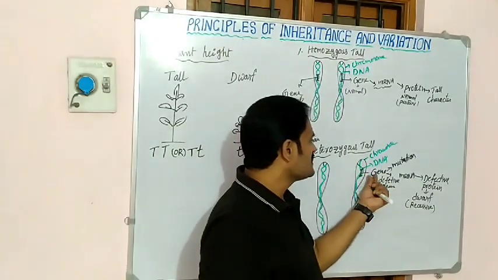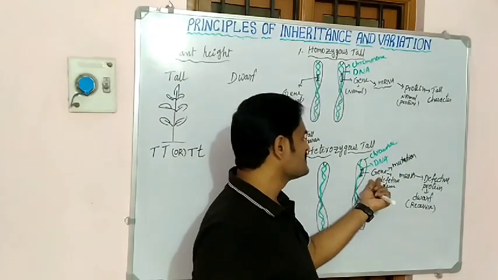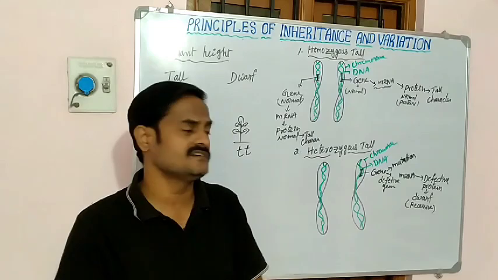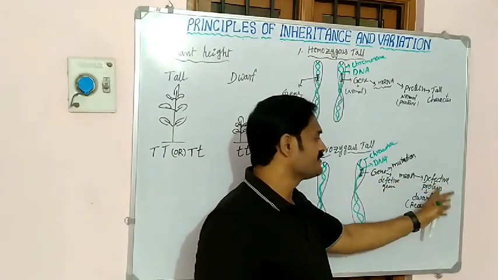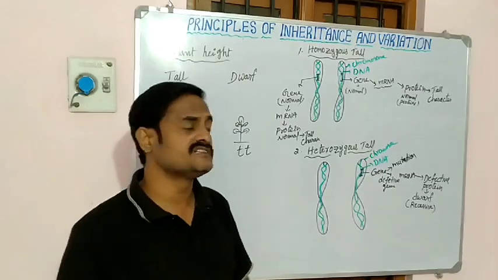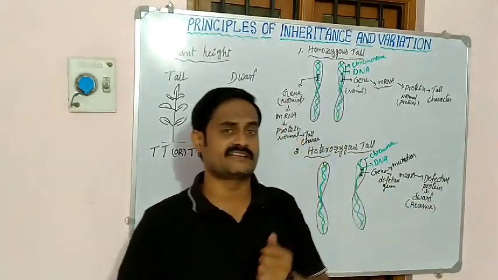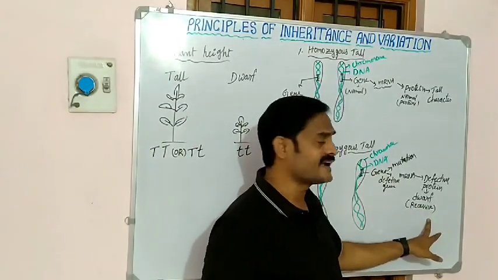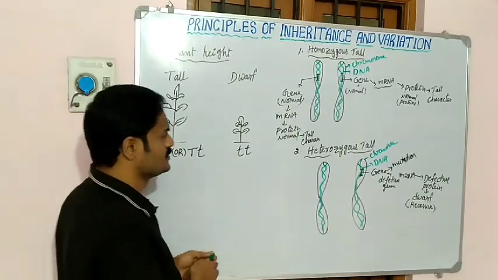So once a mutation occurs in the gene, the gene becomes a defective gene, and finally forms a defective protein, and the defective protein gives a recessive character. So what is the recessive character among the plant height? Dwarfness.